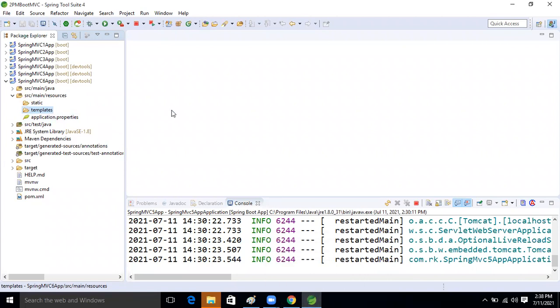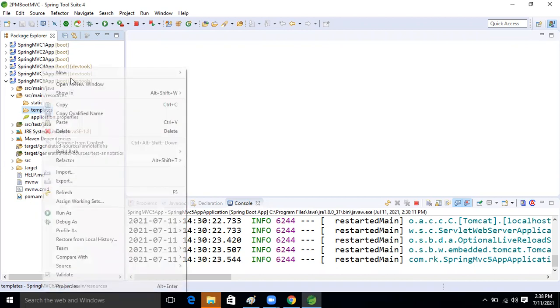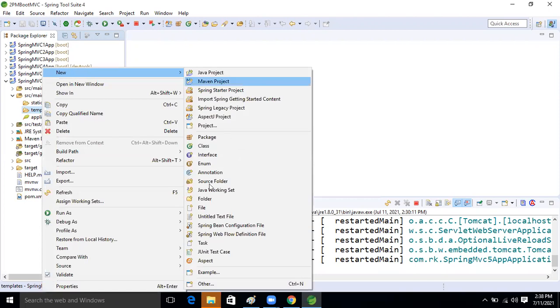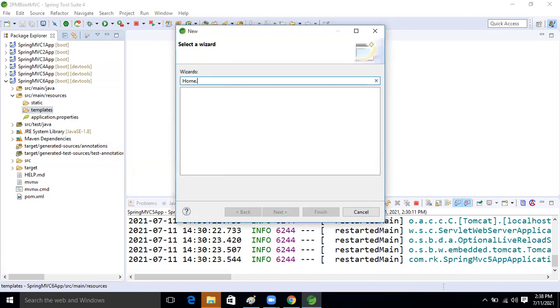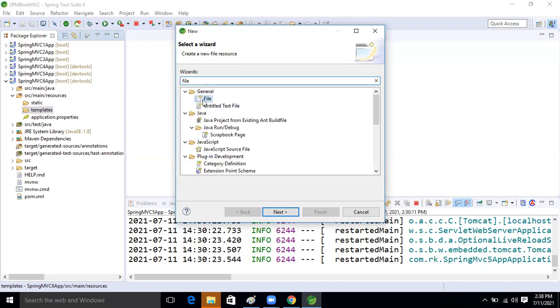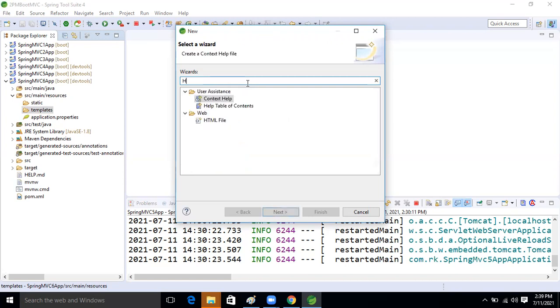So what I'm going to do now is give you people one demo, guys, where we will create the HTML. Right click, new, and create one HTML file inside the templates folder. First take a file, or if you don't want to take a file, take the HTML file option also there. HTML file. Now next.